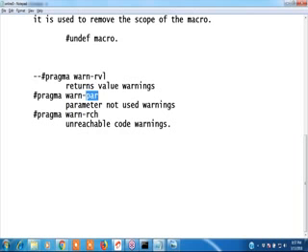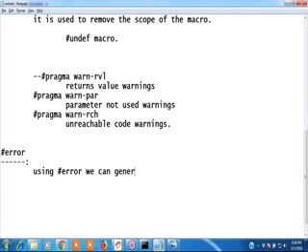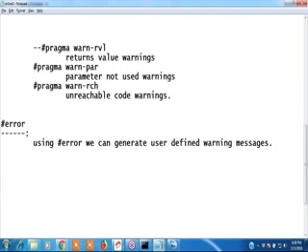Hash error. Using hash error, we can generate user-defined warning messages. Using hash error, we can generate user-defined error messages.